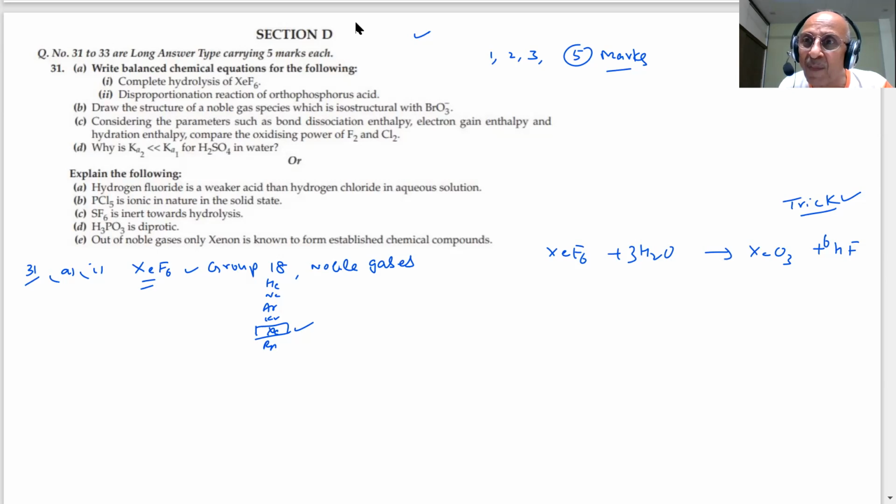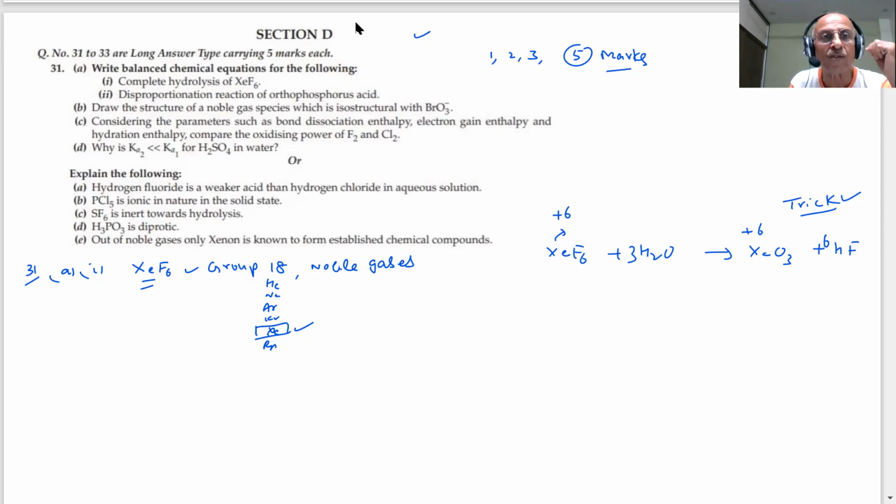What is the oxidation number of xenon here? Try to see. The oxidation number of xenon here is +6, since F6 is -6, plus 6. And it is going to be oxidized to the highest oxidation state. Oxygen is -2, and this is also +6. You will get an oxide of xenon in the highest oxidation state and always get HF, hydrogen fluoride. So this is a way to remember: +6 will give an oxide of +6 oxidation state. That must be XeO3 and HF, and then you have to balance the equation.